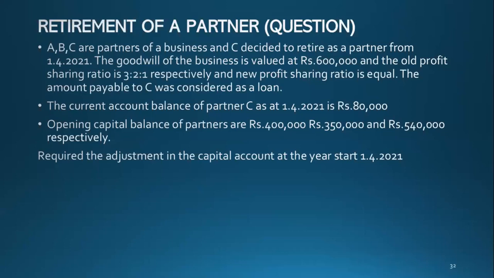That means the opening capital balance of B is 350 and C is 450. Required: the adjustment in the capital account at the year start. I am only asking the capital account, not the current account, only the capital account.